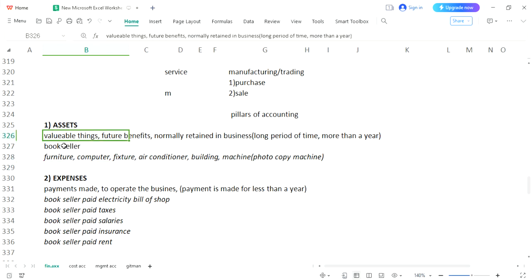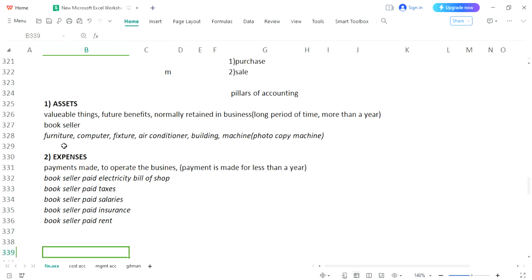You are paying some amount for an asset, you are paying some amount for an expense. This is the similarity. So when you have paid some amount for a longer period of time to get some future benefit, it would be considered an asset. When you have made some payment for a shorter period of time to operate the business, it would be considered an expense. So two elements are completed.